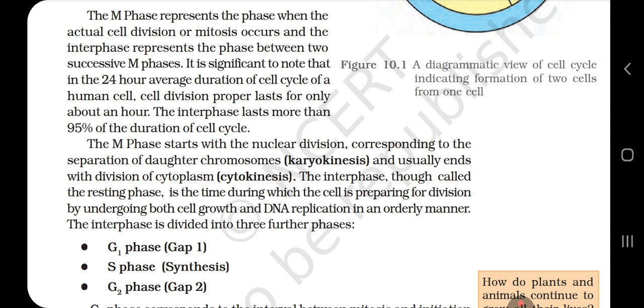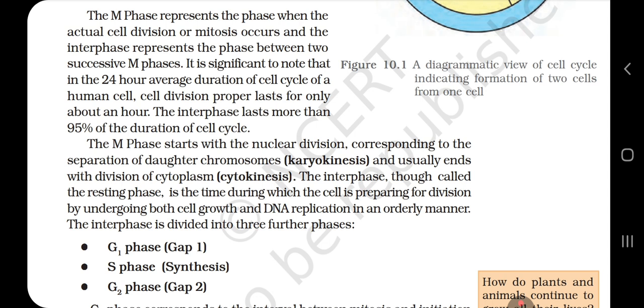It is significant to note that in the 24-hour average duration of a cell cycle of a human cell, cell division proper lasts for only about an hour. The interphase lasts more than 95% of the duration of the cell cycle. The M phase starts with the nuclear division corresponding to the separation of daughter chromosomes, that is karyokinesis, and usually ends with the division of the cytoplasm, that is cytokinesis. The interphase, though called the resting phase, is the time during which the cell is preparing for division by undergoing both cell growth and DNA replication in an orderly manner.